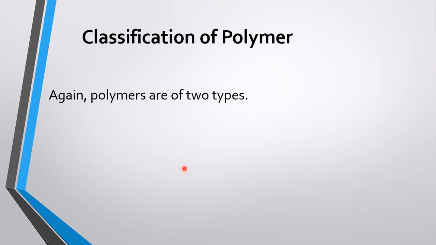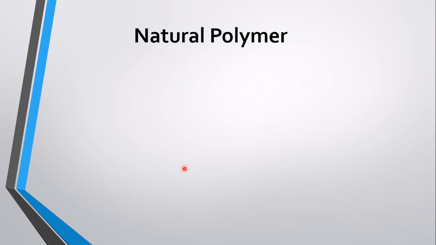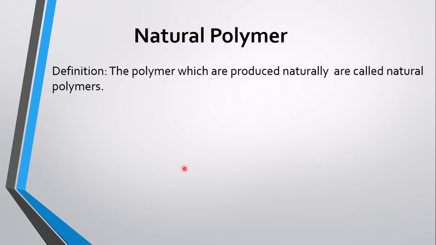Again, polymers are of two types. Another type of classification is this. At first we have classified according to their structure. Here again polymers are of two types. They are natural polymer and synthetic polymer. What is natural polymer? The polymers which are produced naturally are called natural polymers. That means the polymers are not made artificially.